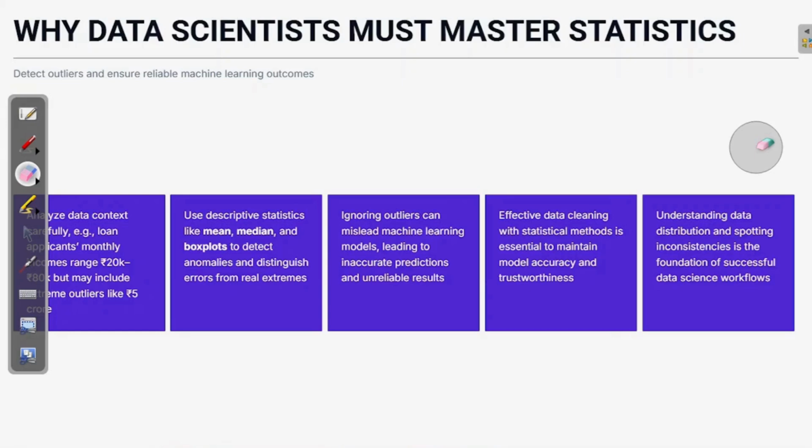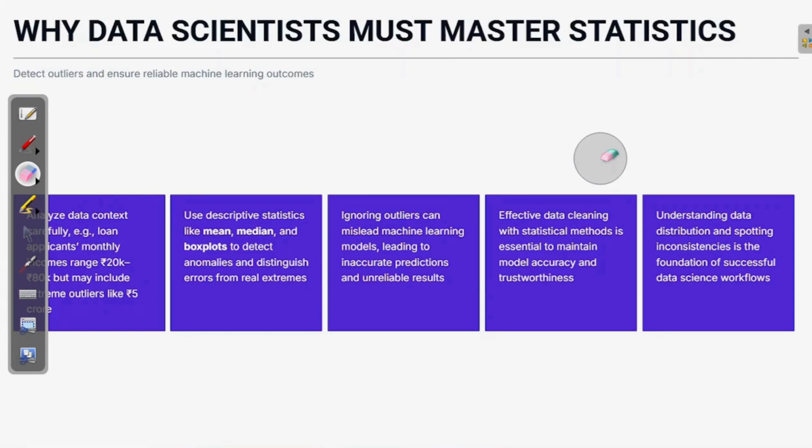Using descriptive statistic like mean, median or box plot, you can detect these kinds of anomaly, right? So how does the box plot look like? Give me a second, I'll draw it for you. So a box plot looks like this, where your box plot entirely sits over here and all the outliers sit over here. So what it does, it makes you understand what the overall distribution of data is and where the outliers lie, so that you can make cognitive decisions, right?